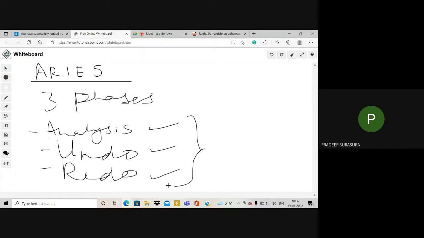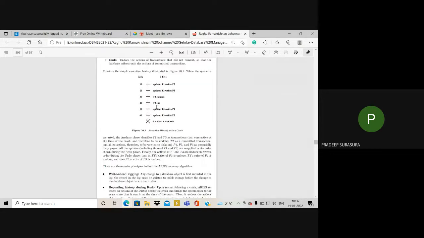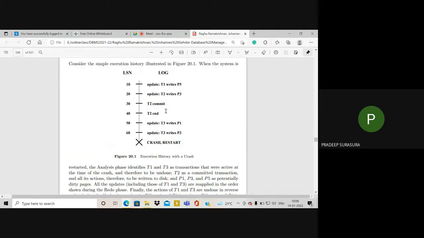Now, we have to understand this with respect to one simple example like this. Imagine this is the example. Now, what's happening in this example? Try to understand.